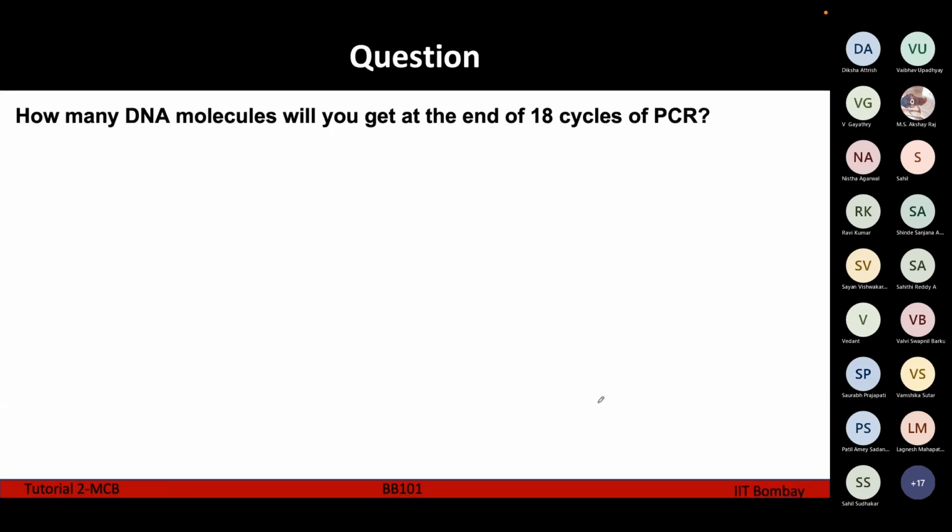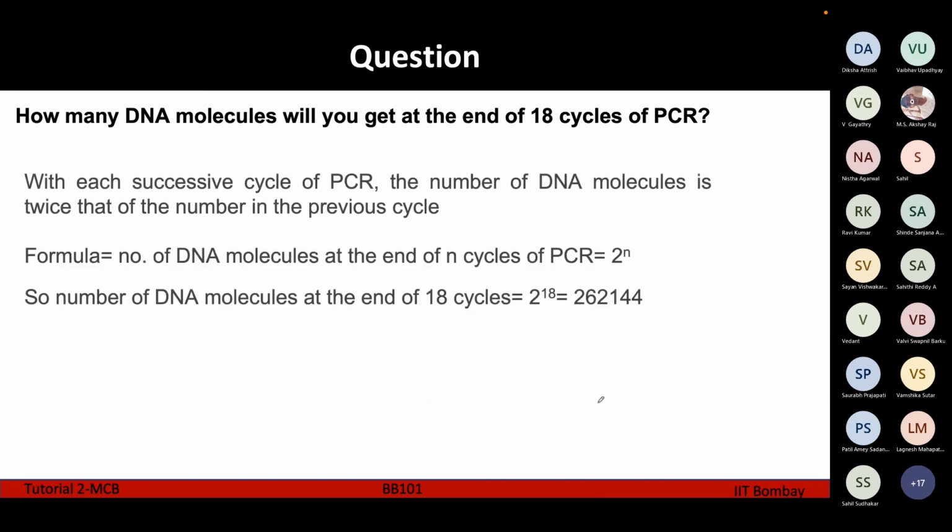So this is another question: how many DNA molecules will you get at the end of 18 cycles of PCR? With each cycle of PCR, the number of DNA molecules doubles compared to the previous cycle. So the formula is 2 to the power n, where n is the number of cycles of PCR which have taken place. The number at the end of 18 cycles will be 2 to the power 18, which comes out to be this number.